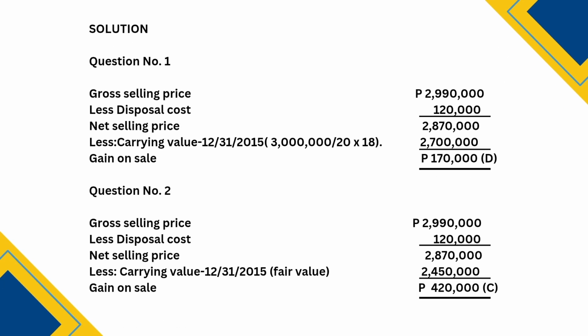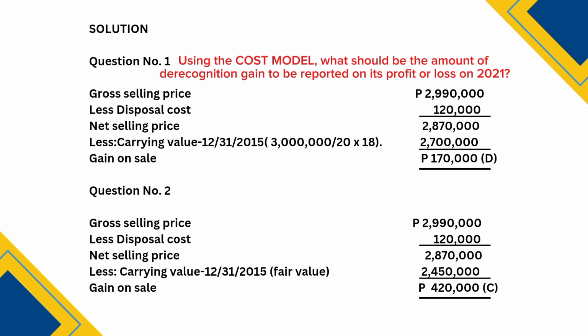For the solution of question number 1, under the cost model, investment property is recorded at its original cost and depreciated over time. When the property is sold, the gain or loss on the recognition is simply the difference between the net selling price and the carrying value of the asset at the time of sale.